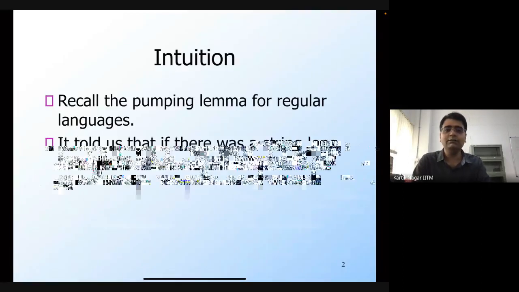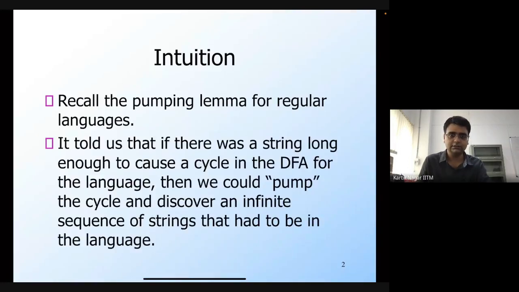So if you recall the pumping lemma for regular languages, the way that we defined it, the intuition behind this was in terms of a DFA. If a language is regular, then there exists a DFA for that language, and if you have a long enough string, then in processing that string, since the number of states in the DFA is finite,